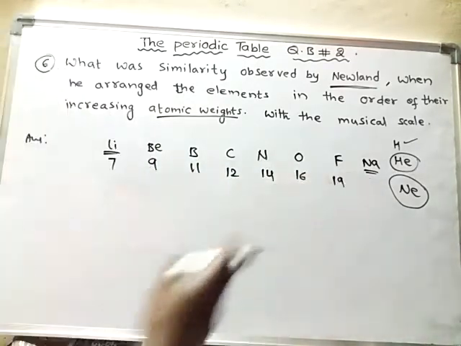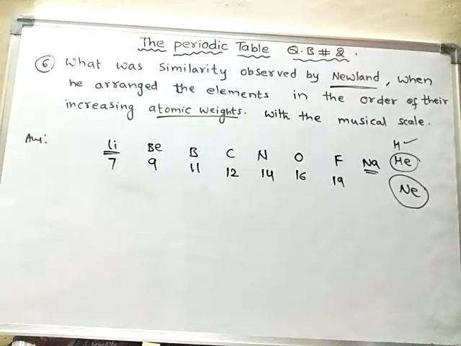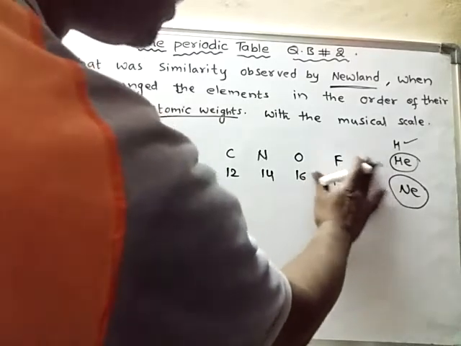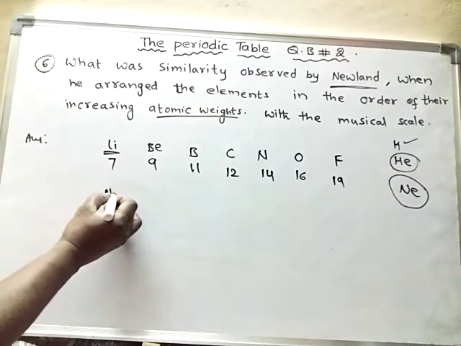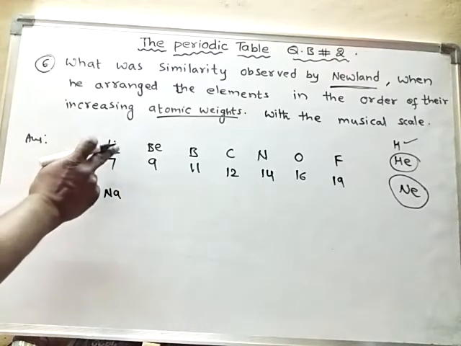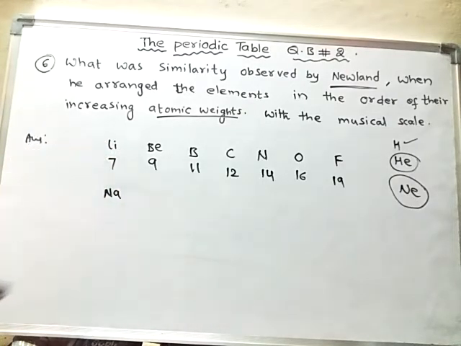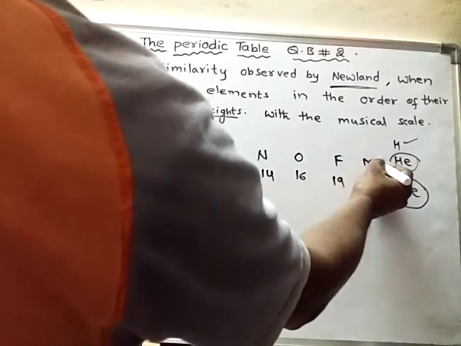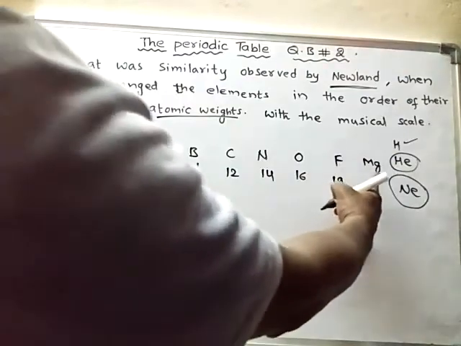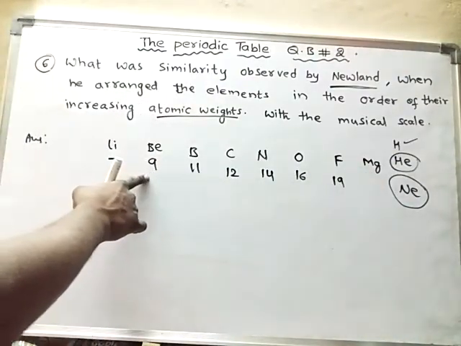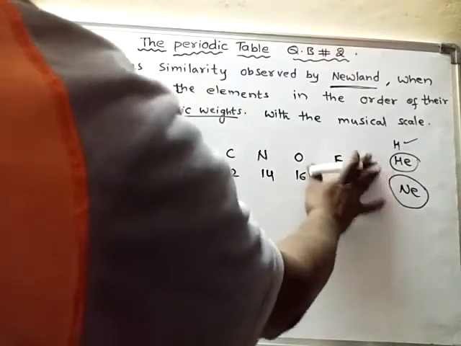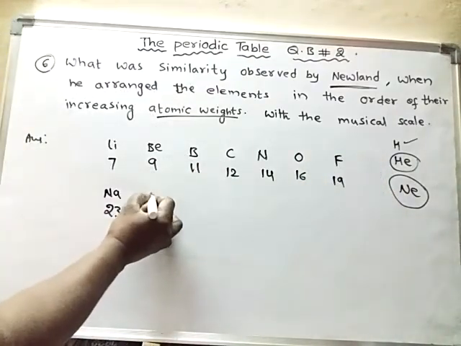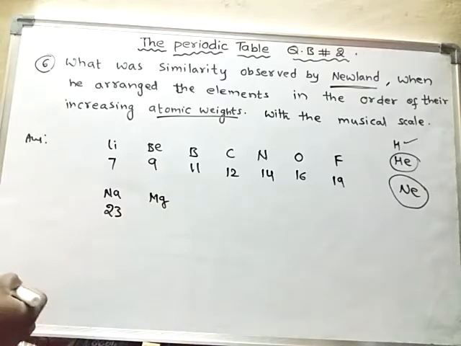So he arranged sodium in the lithium group, making sodium and lithium a single group. Its atomic mass is 23. The next element is magnesium. He kept magnesium here, but the properties of magnesium match with the properties of beryllium. Hence he kept magnesium in the beryllium group.